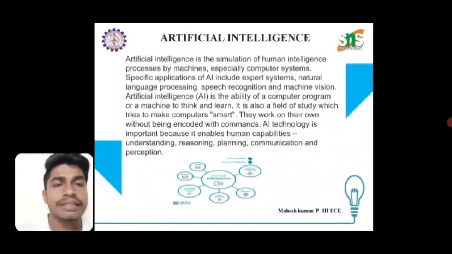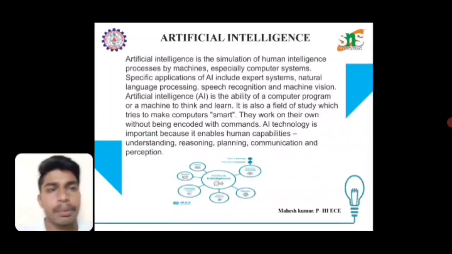Now, artificial intelligence. Artificial intelligence is the simulation of human intelligence processes by machines, especially computer systems. Specific applications of AI include expert systems, natural language processing, speech recognition, and machine vision. Artificial intelligence is the ability of a computer program or a machine to think and learn.